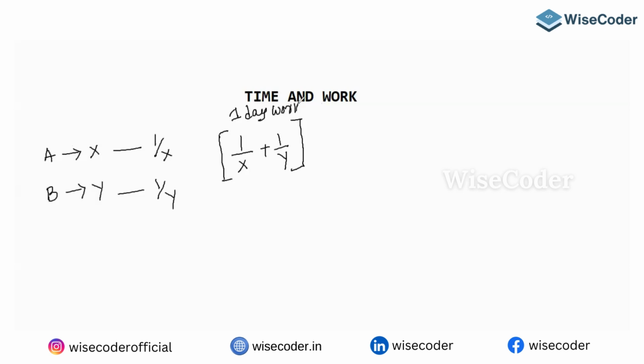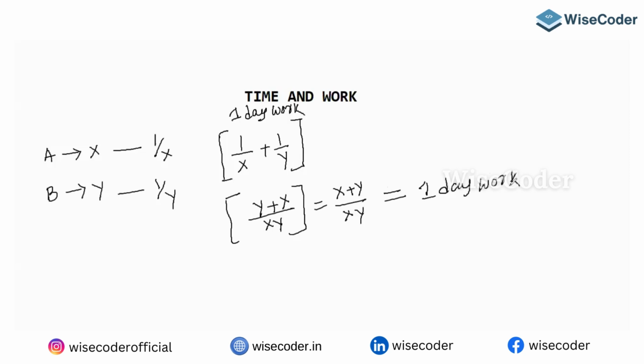So for the one day work, LCM is XY. If you calculate the numerator, you will get Y and X. So technically you can write this as X plus Y by XY. This refers to one day work.